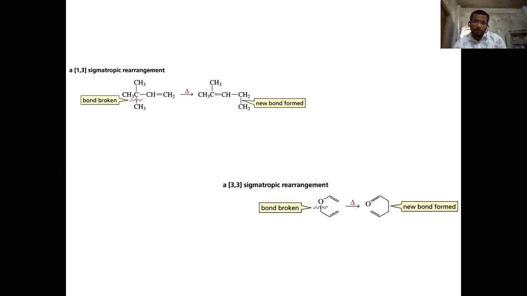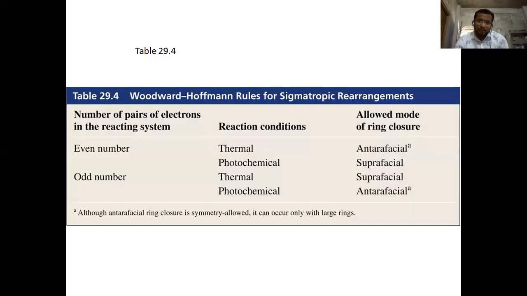This is a 1,3 sigmatropic rearrangement and a 3,3 sigmatropic rearrangement. Here is the Woodward-Hoffmann rule for the sigmatropic rearrangement for the even and odd numbers in thermal and photochemical conditions, and how it will be suprafacial or antarafacial.